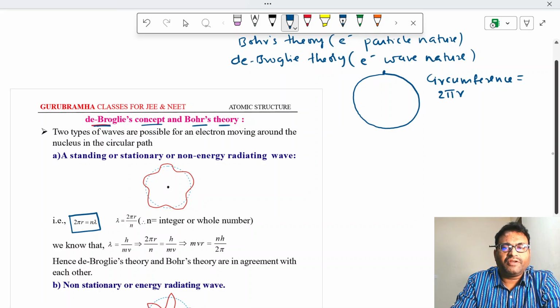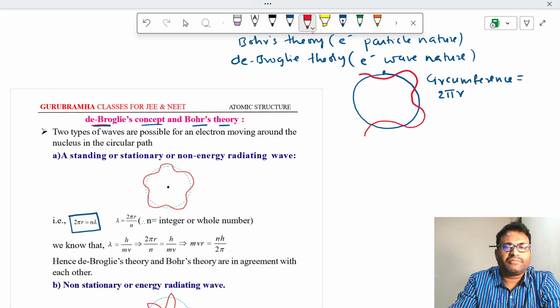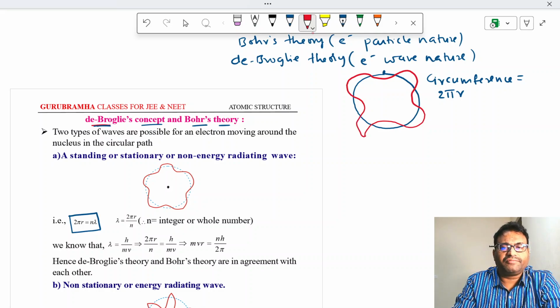Now De Broglie says that the electron is not only having a particle nature, it is also having wave nature. It is moving like a wave.